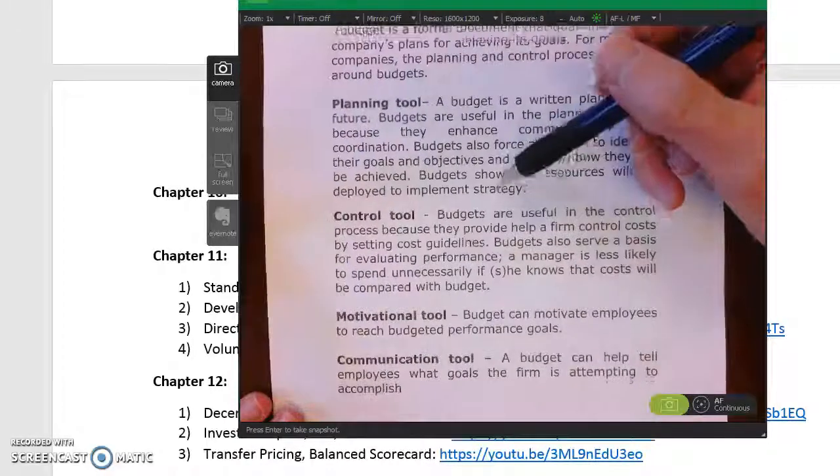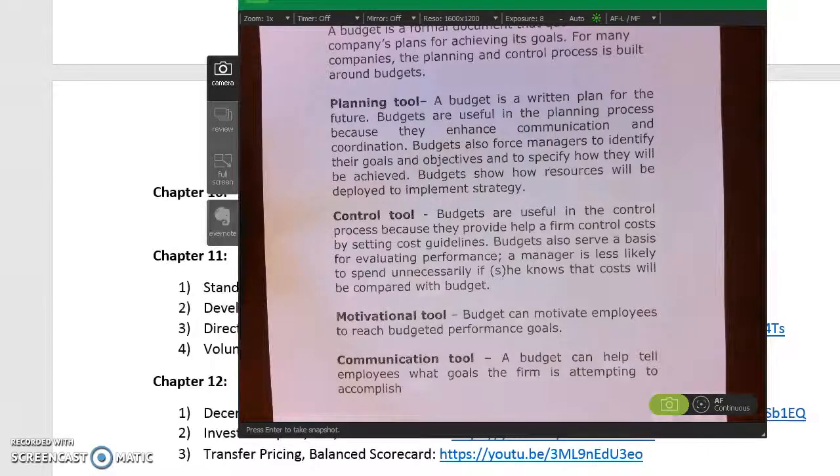Okay? It's a control tool. So this is something that I saw quite a bit of when I worked in the real world. If managers did not hit their budgeted profit numbers, they didn't get their bonuses. And maybe if they didn't hit their budgeted profit numbers over a longer period of time, we found a new manager. So they did serve as a benchmark for evaluating performance quite a bit.